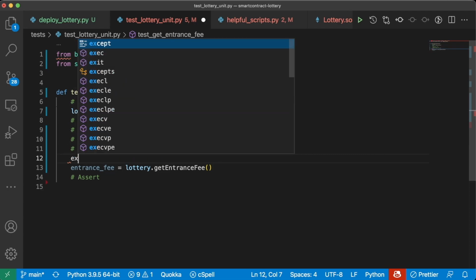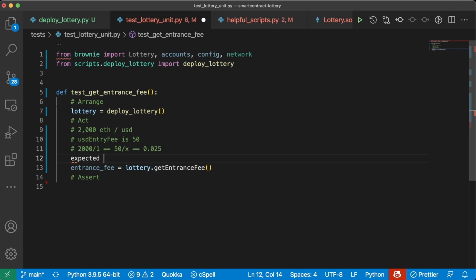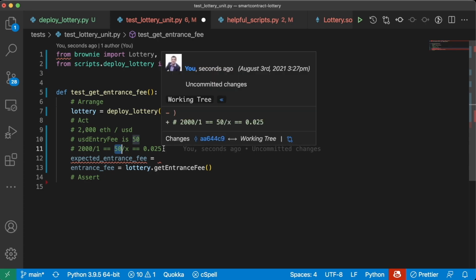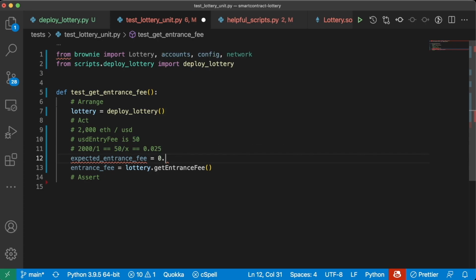We can say expected_entrance_fee is going to be equal to 50 divided by 2000. We'll just do 0.025, but we'll do this in Wei.